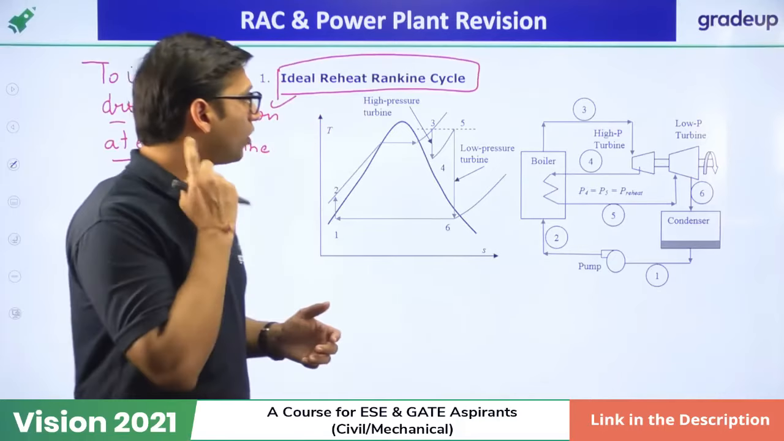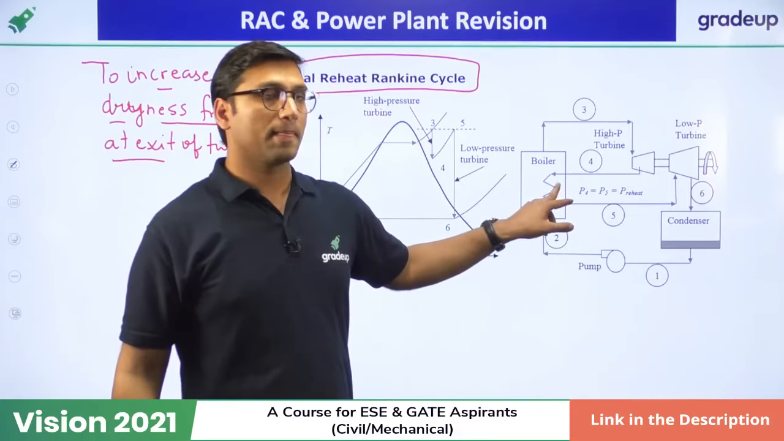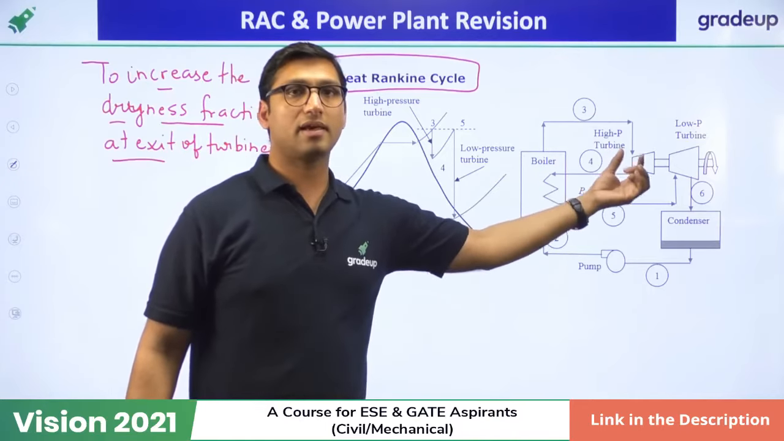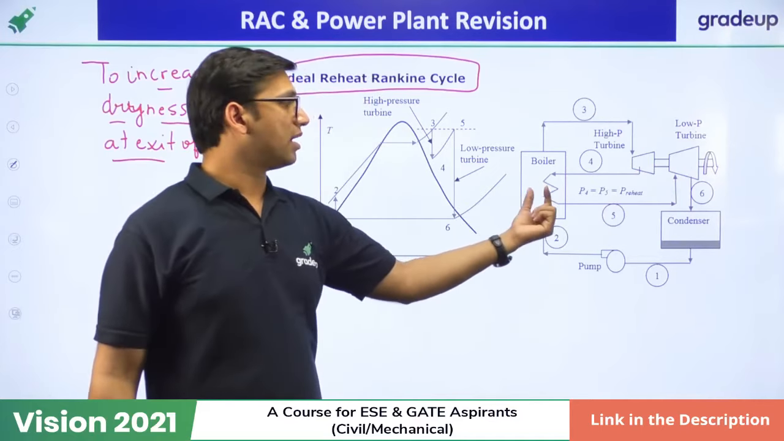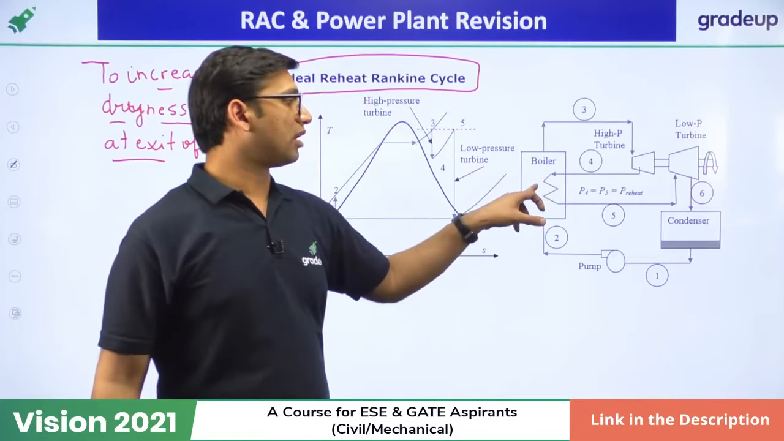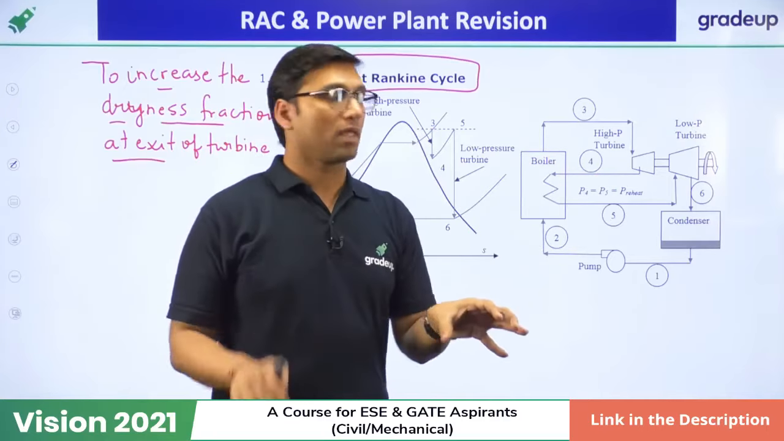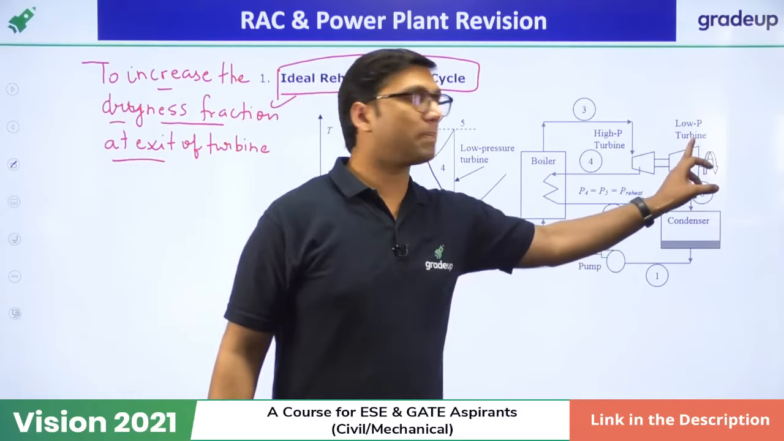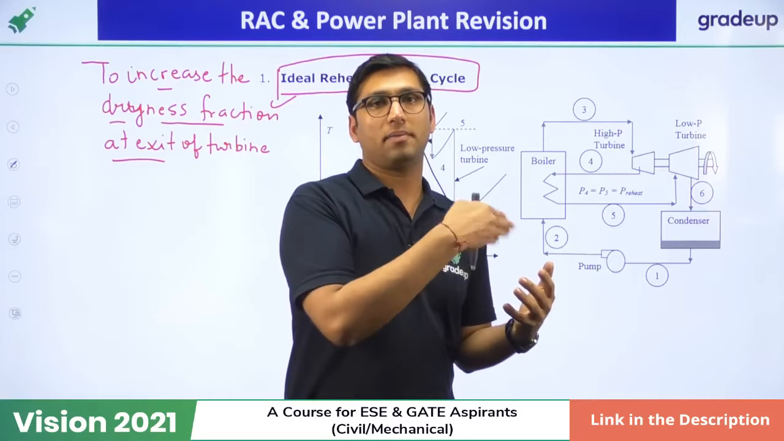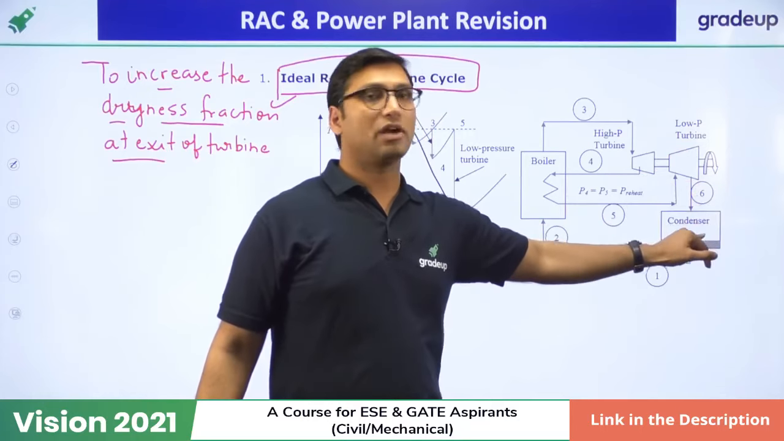So what we do here is, there is a pump. This pump pumps the water into the boiler. The steam goes into the high pressure turbine. From the high pressure turbine, the steam is sent to a reheater. In this case, the boiler is again used as the reheater, so this steam goes into the boiler again and gets heated up. With this heating, the moisture gets removed. This steam then goes into the low pressure turbine, which produces the actual turbine work. The exit of the low pressure turbine is sent to the condenser, and the rest of the process is the same.